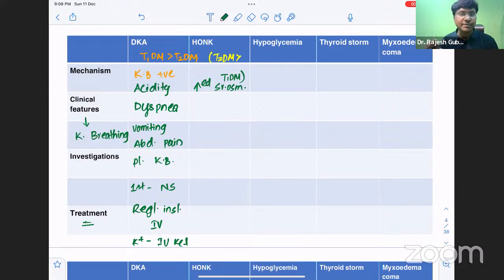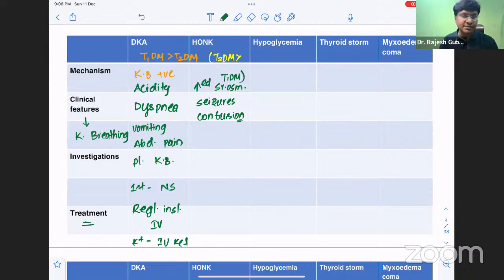So the clinical features will mainly be CNS manifestations. These CNS manifestations will be in the form of seizures, in the form of confusion, or the individual will be in a state of altered sensorium. That will be the clinical features that you will have in patients with hyperosmolar non-ketotic coma.